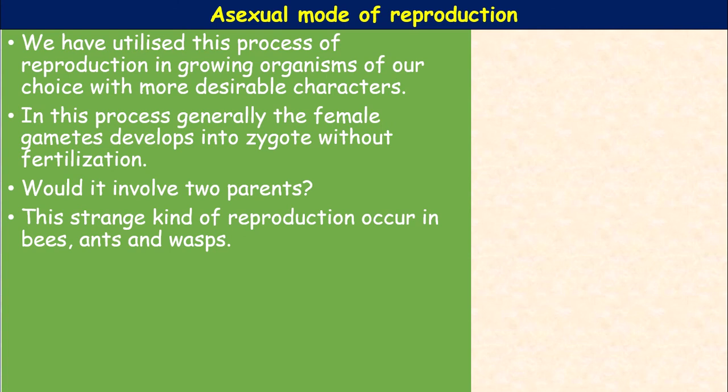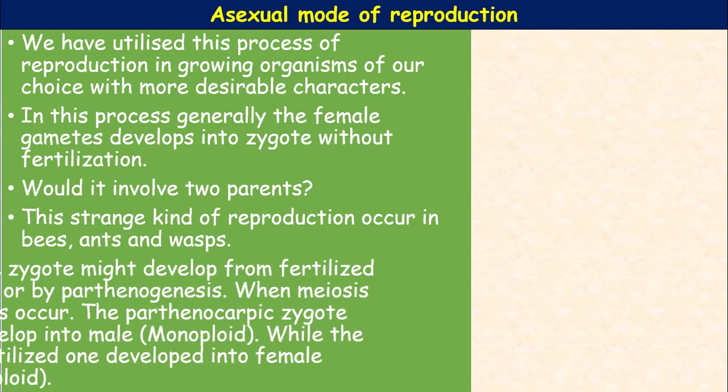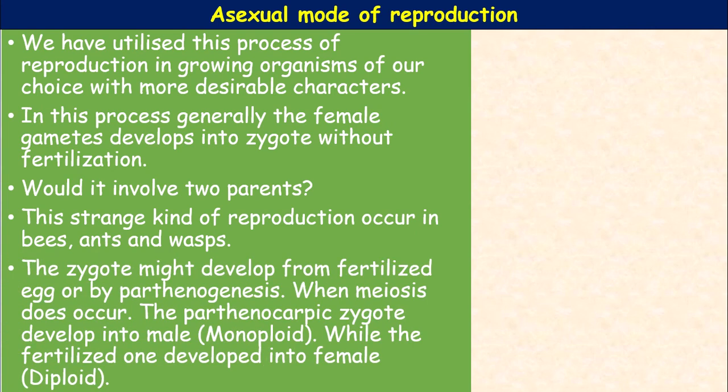If both parents are involved, then we call it sexual reproduction. This strange kind of reproduction occurs in animals also, not only in plants, such as social insects like honeybees, ants, and wasps.